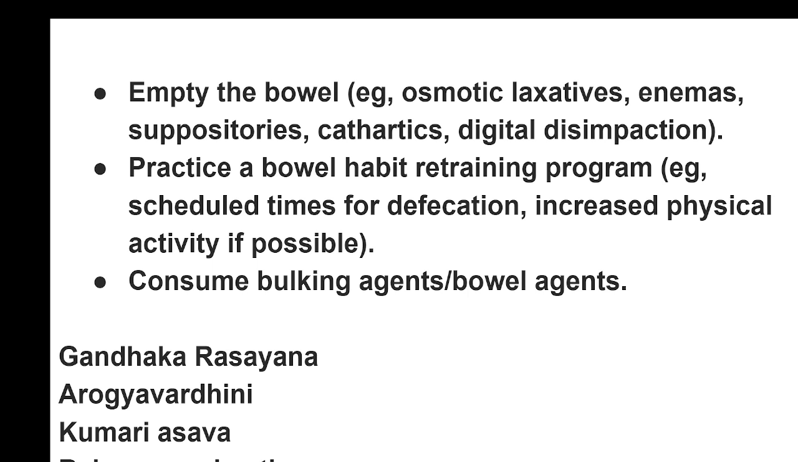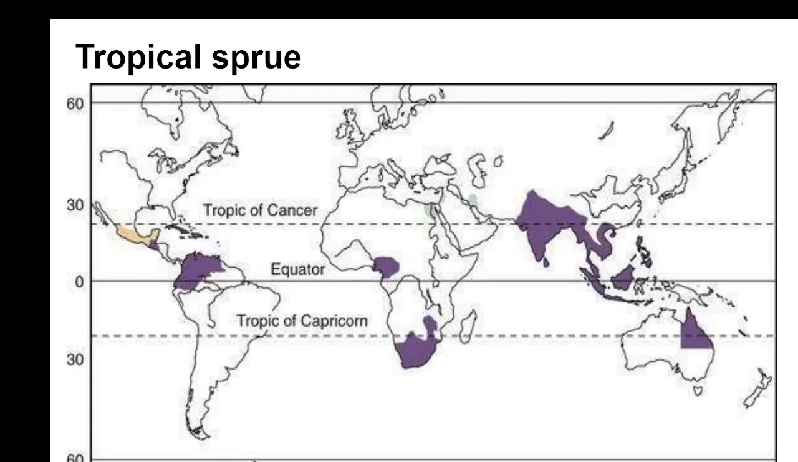But a more satisfactory treatment can be given with Gandhaka Rasayana, Arogyavardhini, and Kumari as well, as we consider this as Agnimandya, and I have treated many patients of that sort. Congenital, of course, may not be possible to manage with medicines alone. In old aged patients, like those with diabetes and neurological conditions, Raja Basti can be quite useful.